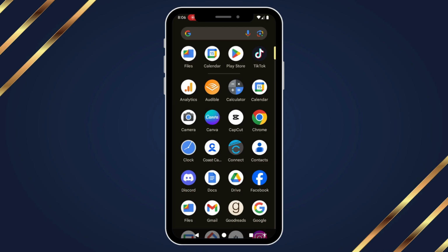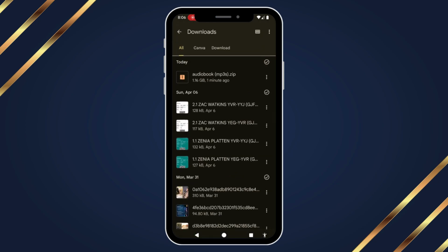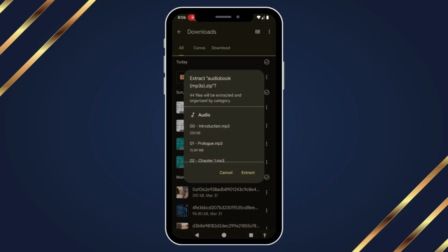If you're finding that when you click through to your downloads, it isn't letting you click that file, you can also find the files directory in your phone. For Google users, it'll look like this, and it will let you click it here. I don't know why sometimes it lets you and sometimes it doesn't, but if you go through the files to downloads, it should work. And then once you've clicked it, you can hit extract.